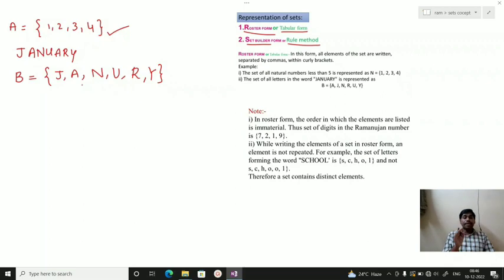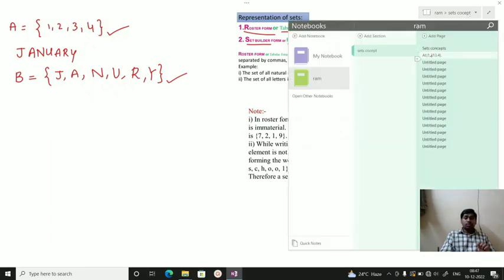You can write in any order. You can see here they were written in one order, I wrote in another order. Any order you write, but the set elements should be the same. So this is how we represent the roster form.